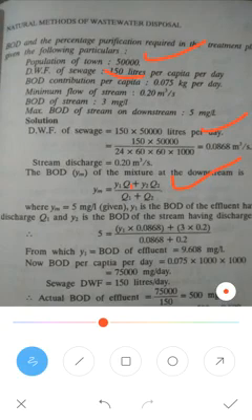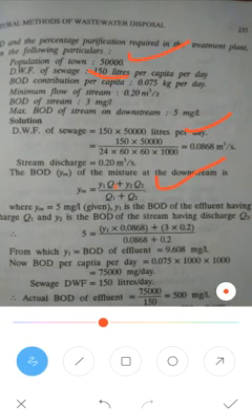Here ym, the BOD of the mixture, is the maximum BOD of the downstream, which they have given as 5 mg per liter. So ym is 5 mg per liter, and you write it as 5.